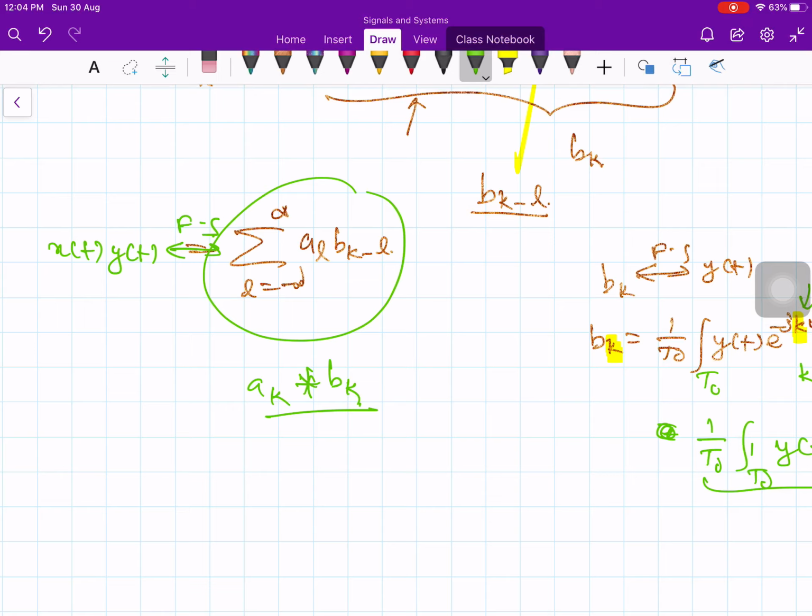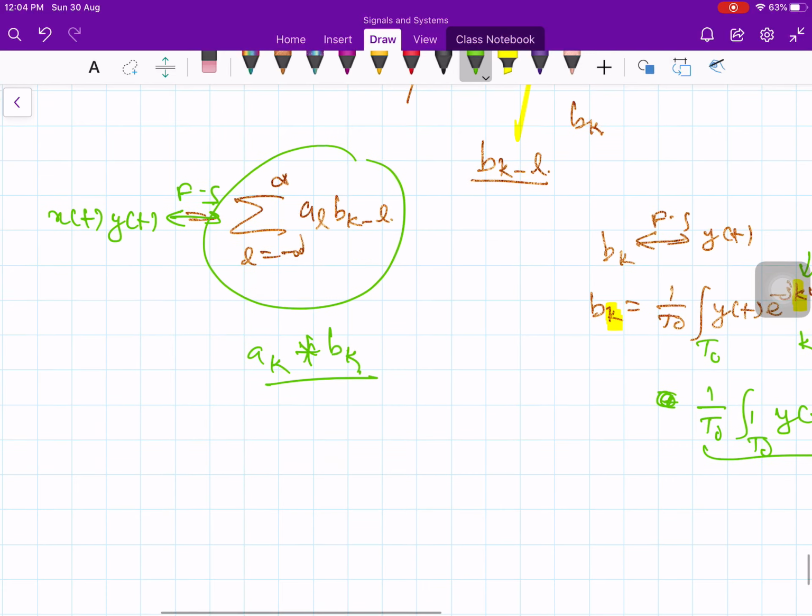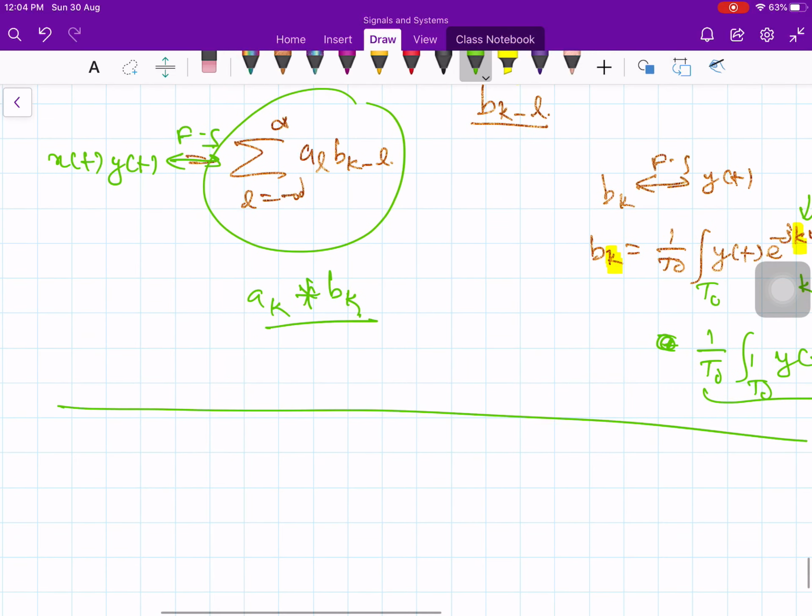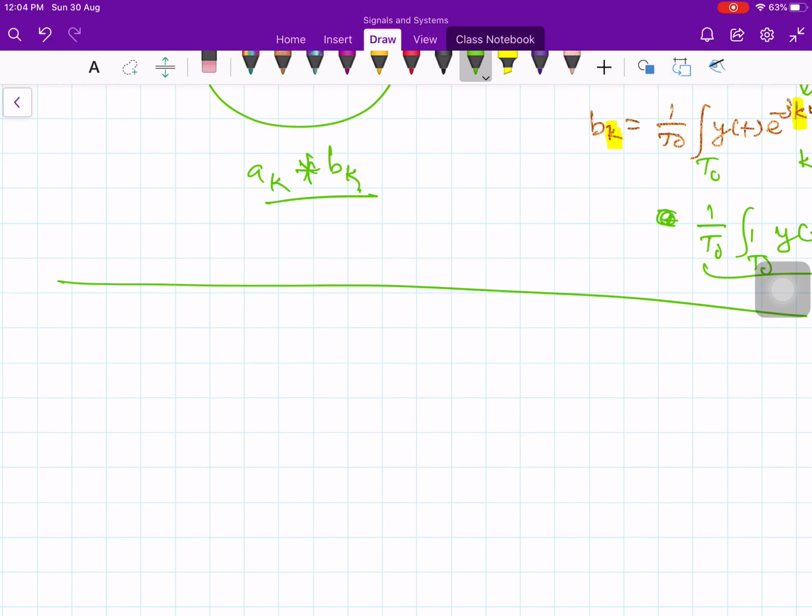And then the next property that I would like to discuss is periodic convolution. So convolution in the time domain.